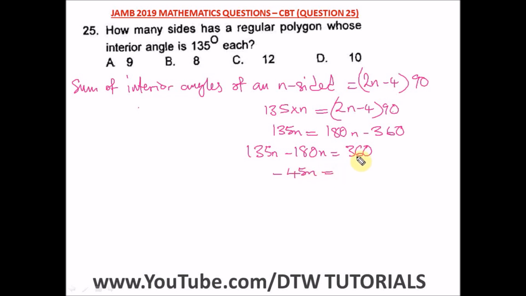45n equal to, sorry, there's a negative here, negative 360. So we divide both sides by negative 45 to get our n. This negative will cancel out, and when you divide 360 by 45, you get 8. So this is a polygon which has 8 sides, so n is equal to 8. And our right option here is option B.